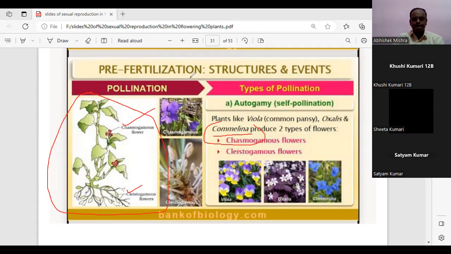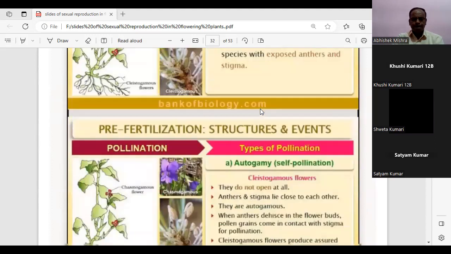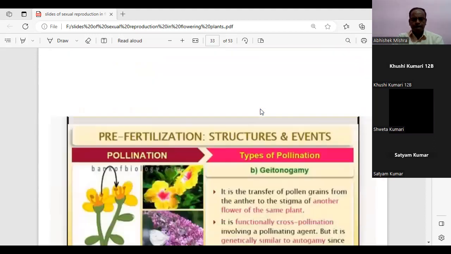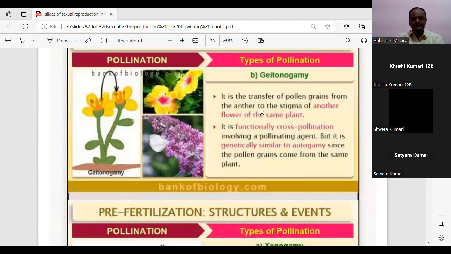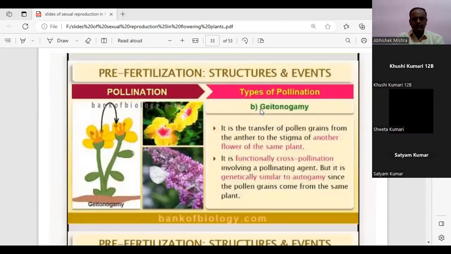Now we will come to cross-pollination. It is a transfer of pollen from anther to stigma of another flower.